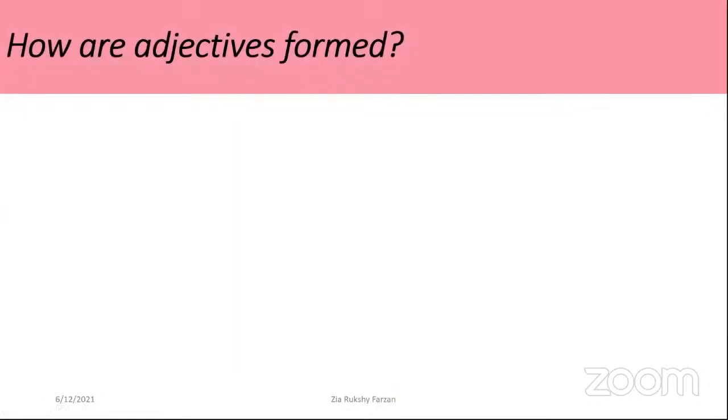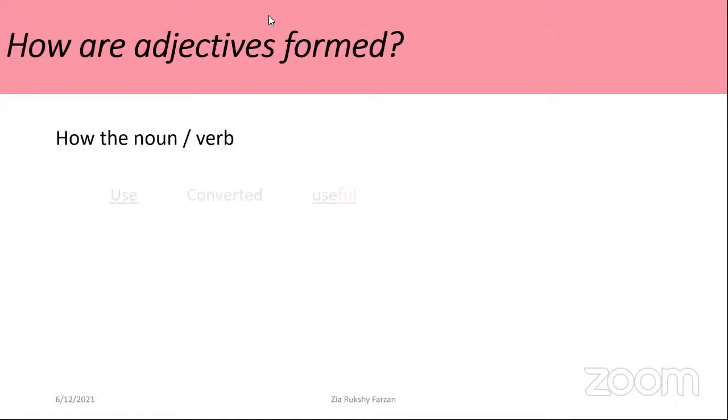Dear children, I think we have come to the point now, right? How are adjectives formed, or how can we form adjectives, right? Here, I think you all remember the previous example.